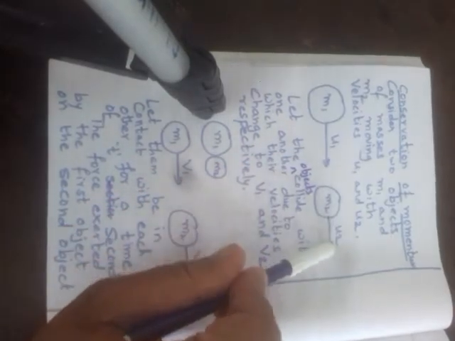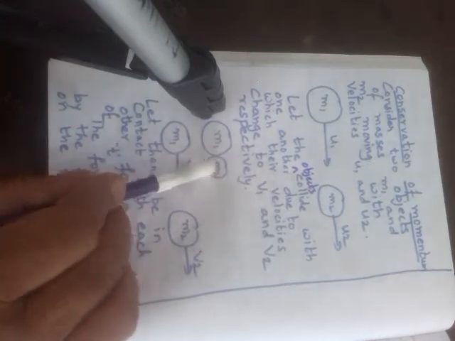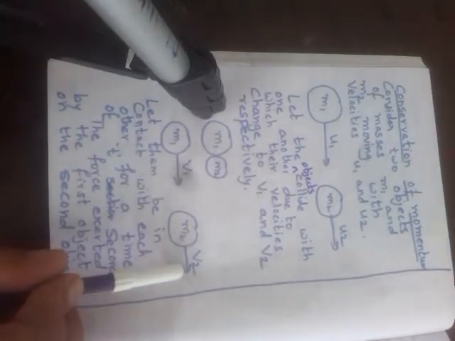So initially we had two objects of masses m1 and m2 moving with velocities u1 and u2, and after they collided, their velocities became v1 and v2.